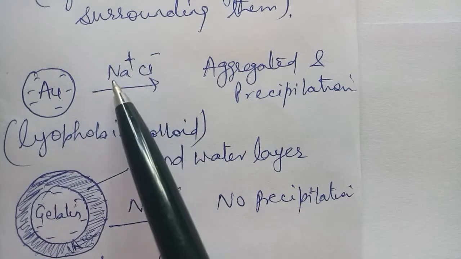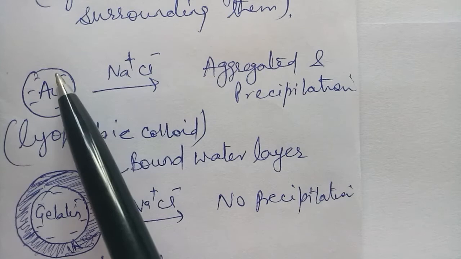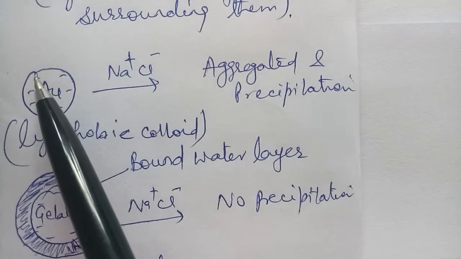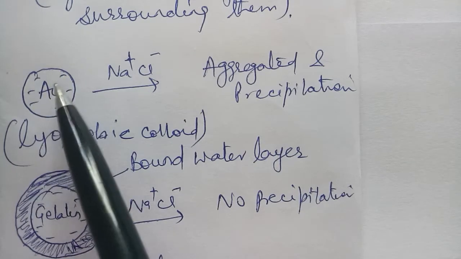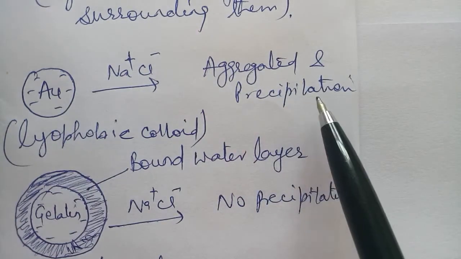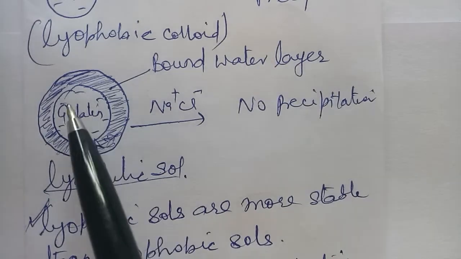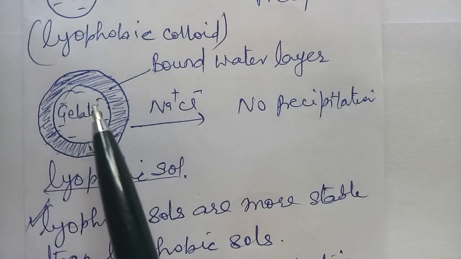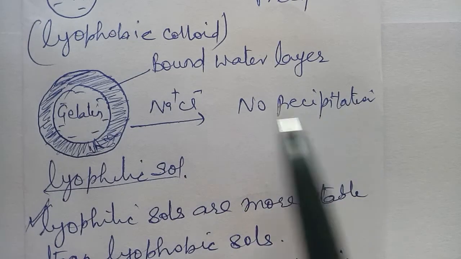When we add some electrolyte, a positive ion with Cl negative, then this positive charge will combine with these negative charges, and the charge of the sole particles will be removed, and the droplets will coalesce, and aggregation and precipitation will take place. But in the lyophilic colloids, suppose we have gelatin. Gelatin is again a negatively charged droplet. If we add NaCl, no precipitation will occur.